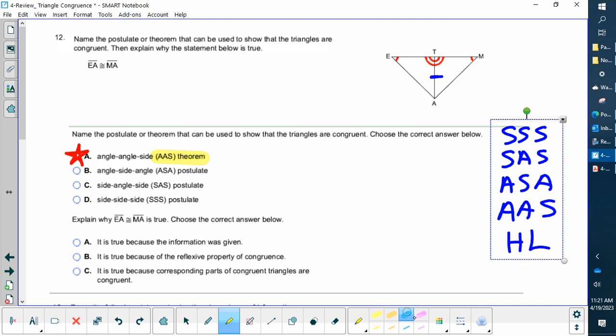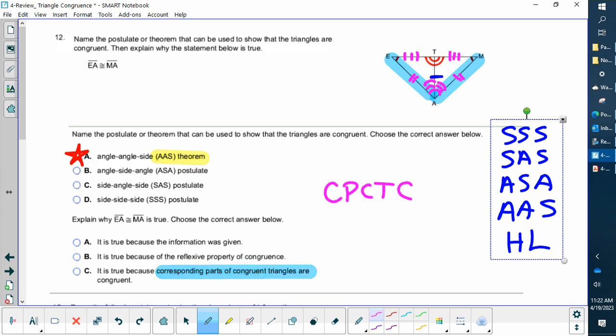So if the triangles are congruent, can I say that these 2 also have to be congruent? And we have an acronym for that. It's called CPCTC. Corresponding parts of congruent triangles are congruent. I'll say it again. Corresponding parts of congruent triangles are congruent. It basically means if I know these 2 triangles are congruent, I could say, well, those angles have to be the same. So I could do 3, 3, 3. And these sides have to be the same. And then these sides have to be the same. I could just basically mark up the rest. And so when I look down here, I notice corresponding parts of congruent triangles are congruent.